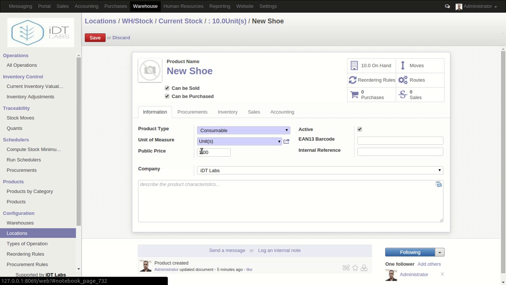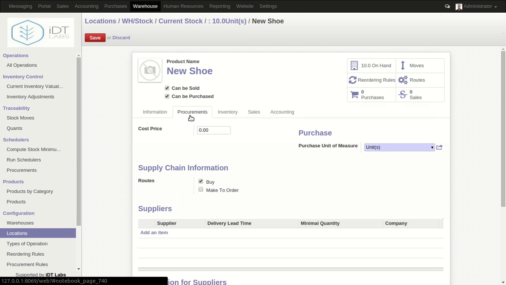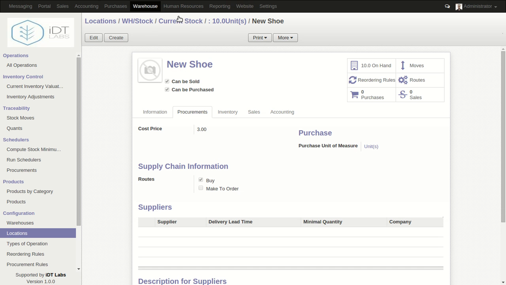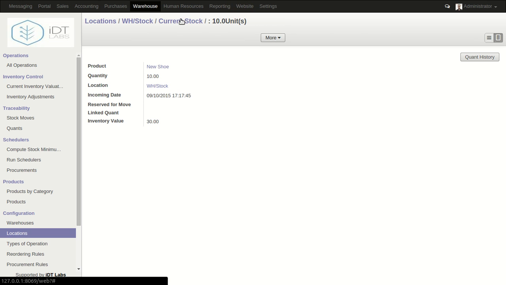So let's say we are selling this at $6 and then we actually bought it at $3. Okay, so now let's save this, and then if we come again to the current stock, we see the inventory value automatically changed to 30. So it is a very simple concept.